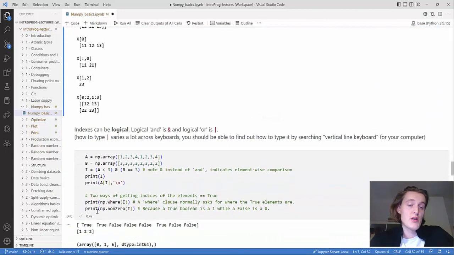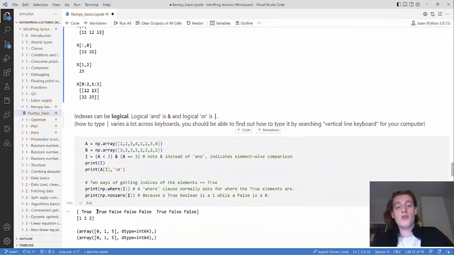You can also index by logical indexing, which is true false. So you can have a list or NumPy array of true false values, and if it's true, that would be the same as indexing that element.